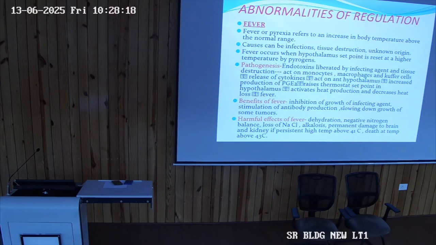What are the benefits of fever? It inhibits the growth of infecting agent because the body temperature has been increased, stimulation of antibody production, slowing down growth of some tumors. What are the harmful effects? Dehydration, negative nitrogen balance, and loss of sodium chloride. Why is there loss of sodium chloride? Because of sweating mechanism. Alkalosis, permanent damage to brain and kidney, persistent high temperature above 41 degree may lead to death at temperature above 43 degrees. So this is about fever.